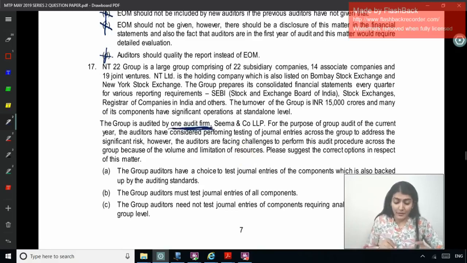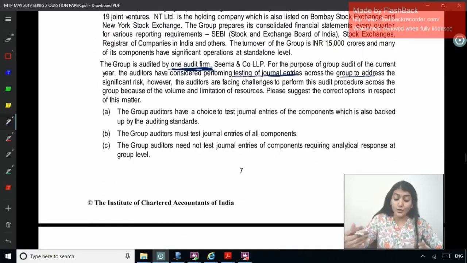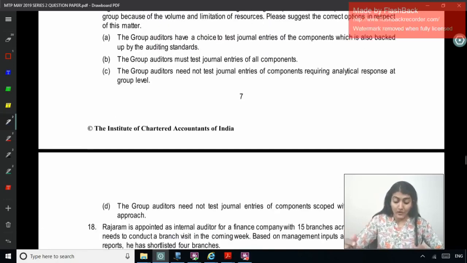And what does it say? The auditors have considered performing testing of journal entries across the group to address the significant risk. Right, the group auditors have a choice to test journal entries of the components, which is also backed up by the auditing standards. The group auditors must test all journal entries of all the components. The group auditors need not test journal entries of components requiring analytical response at group level. The group auditors need not test journal entries of components scoped with comprehensive approach.